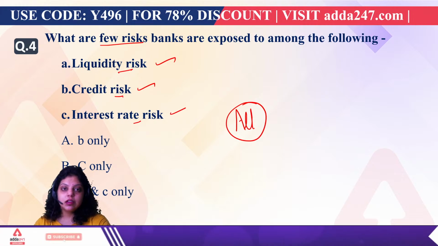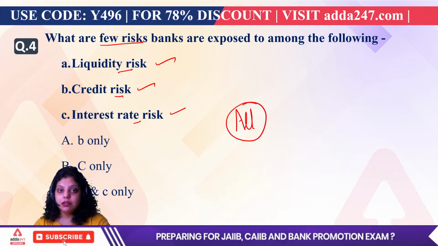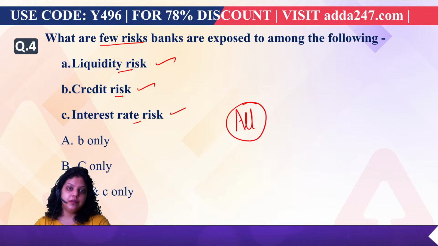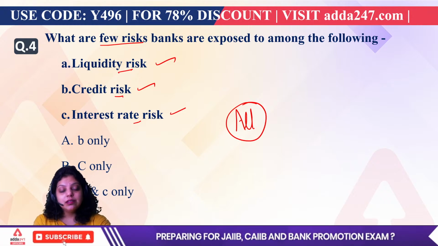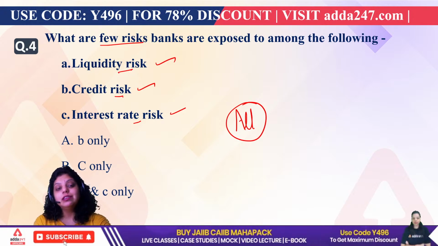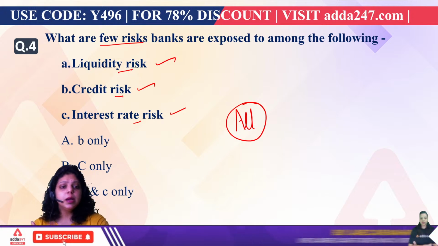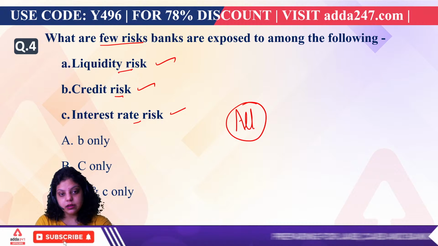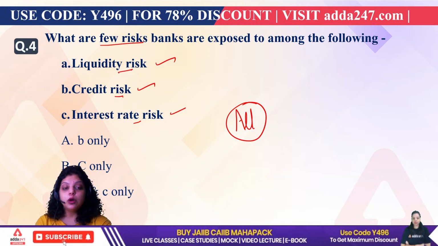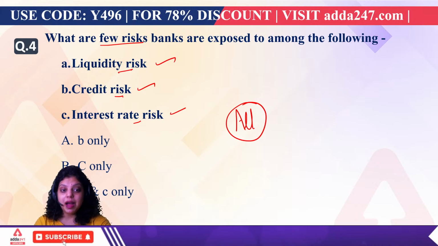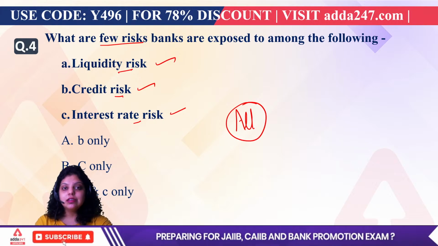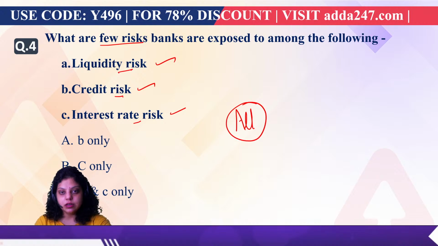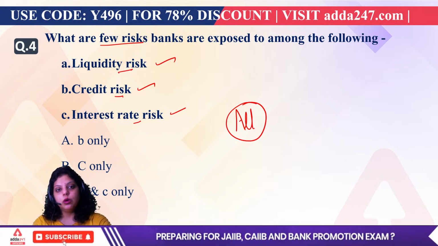Liquidity risk is the risk in which the bank does not have liquidity, does not have a money supply, and is unable to perform its day-to-day transactions. Credit risk is when the bank has given a loan to the customer and the customer is not returning the installments. The principal amount or the interest amount is not repaid by the customer to the bank, that is known as credit risk, or it can also be known as default risk. When the borrower is not returning the loan of the bank, that is known as credit risk. Interest rate risk is whenever there are changes in the interest rate in the market that cause risk to the banks, and that is known as interest rate risk. So the right answer will be all of the three.